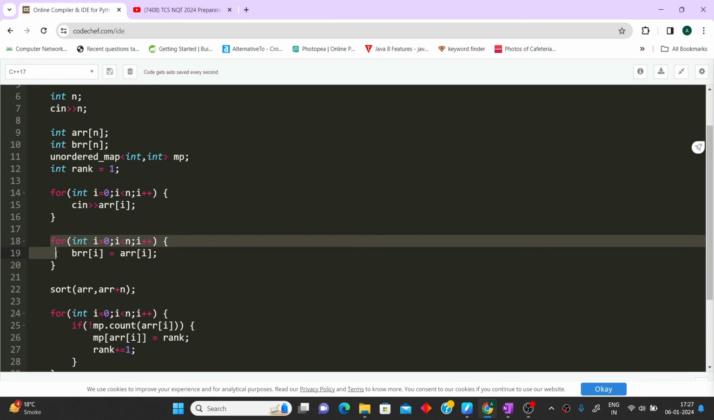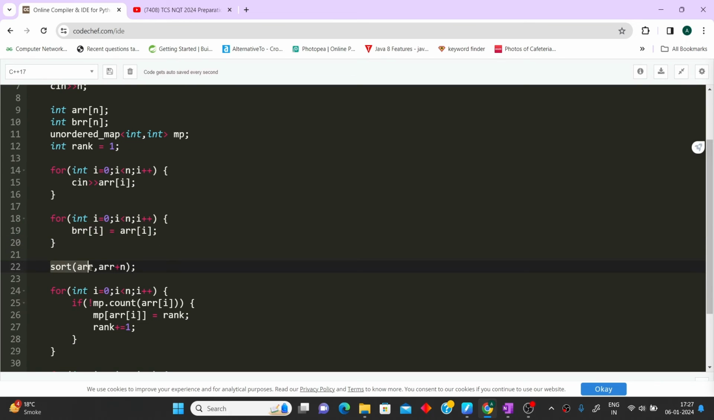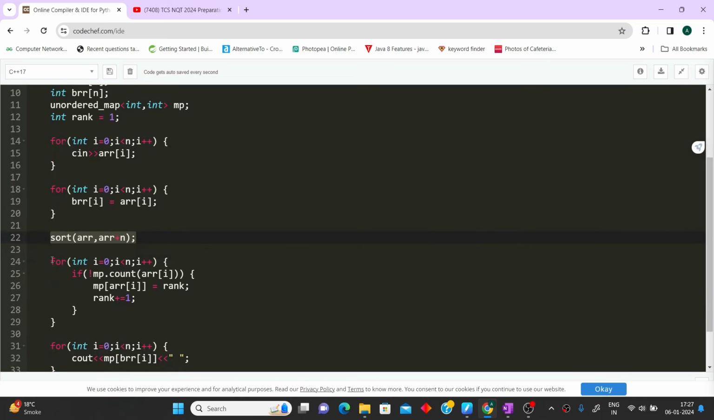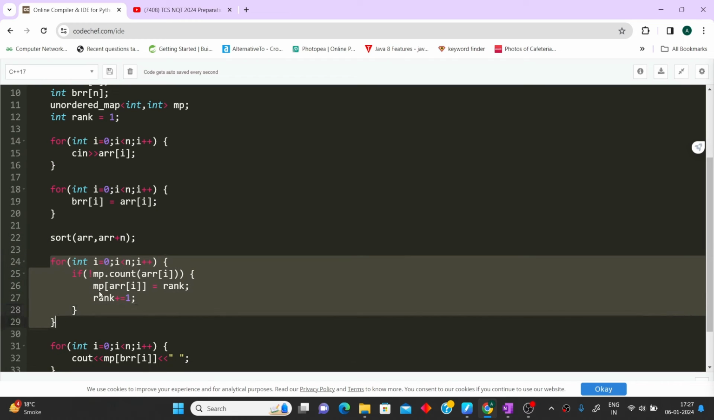After this loop is over, we sort the original array, as I have told you already. Why are we sorting? Because it lets us find the rank of each of the elements. Next, we have to fill the hash map. For that, we again iterate over the sorted array, that is our original array now, because it is sorted.